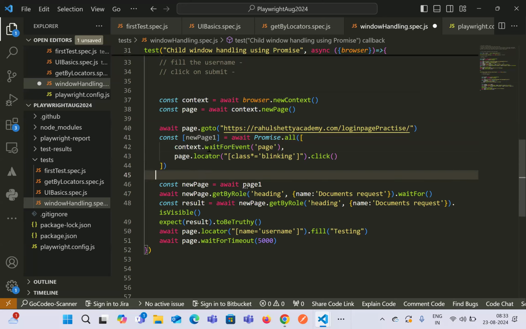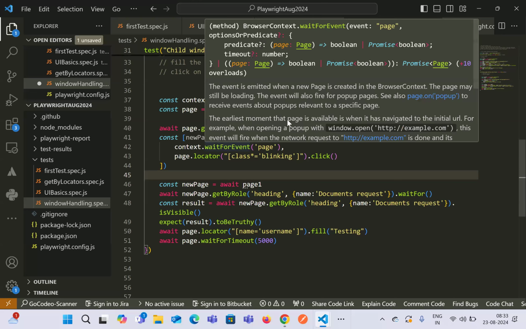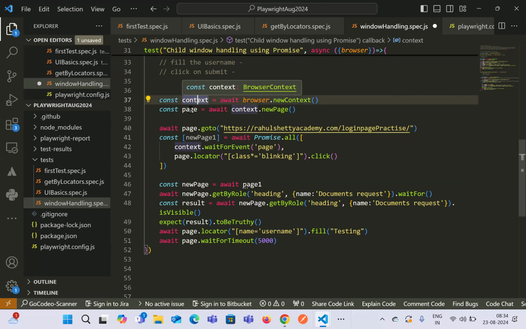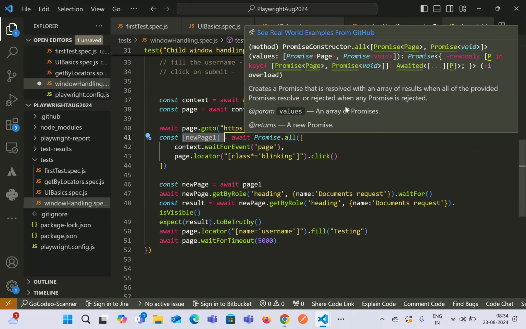Now in this case, we know that wait for event will return us a promise, which will be a page. That means I am creating a new page, so it will return a new page handle, which we store inside a variable. Everywhere else I have used a normal variable, but here I'm storing inside a square bracket because the Promise.all method says it will return an array of response.